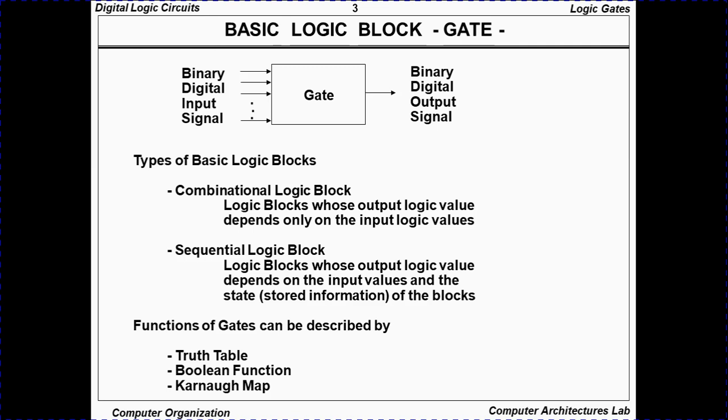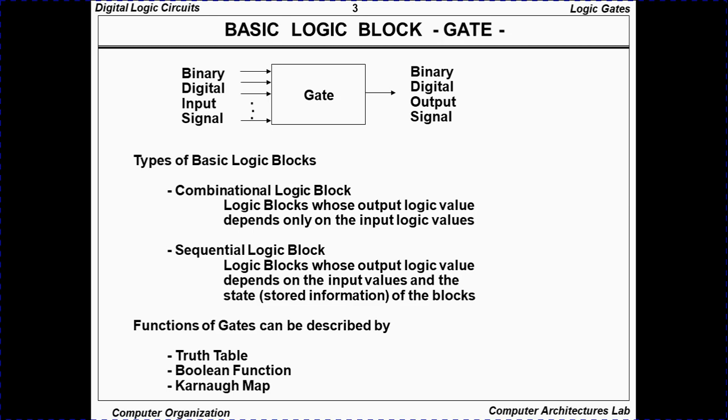Combinational circuits, or combinational logic blocks, are those whose output value depends only on the input value. But in a sequential block, the output value depends on the input value as well as the state of the block. A state is the stored information, the information that is stored in that particular state, right?